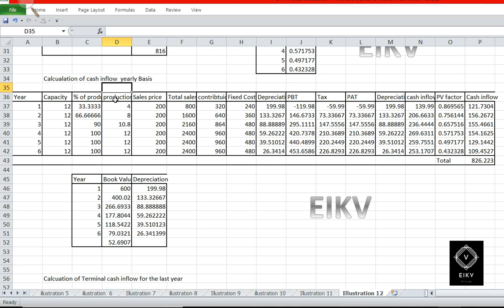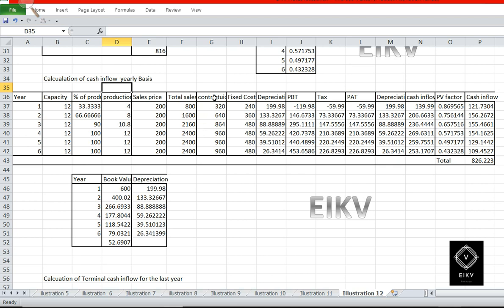And when we multiply total capacity with the percentage of production, we will get total production units. Sales price is given in the question as 200 per unit for each product. So when we multiply sales price with total production units, we will get total sales in rupees, which is 800 lakhs, 1600 lakhs, 2160 lakhs, 2400 lakhs each for 4 to 6 years.